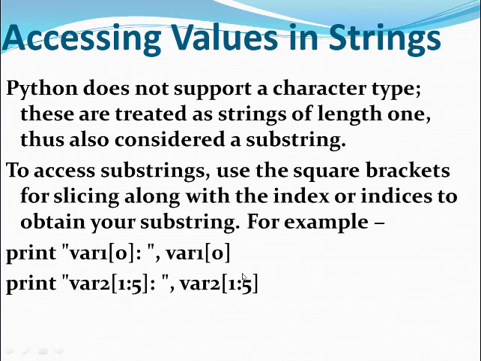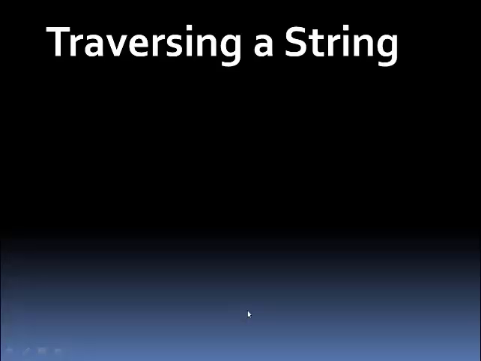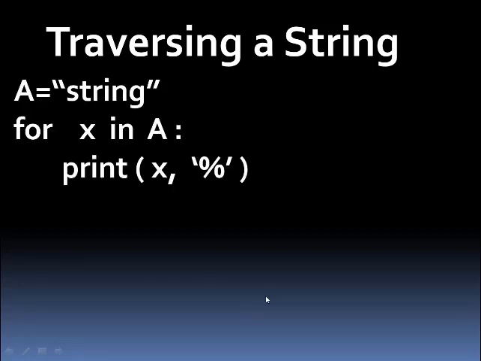Traversing a string means accessing the characters of the string one by one. So this is the code that you can use to access each character of the string. I have taken the string as STRING. I want to access S, T, R, I, N, G, all the characters individually. Then this is the code: for X in A. Now how the for loop executes, it will create the sequence.